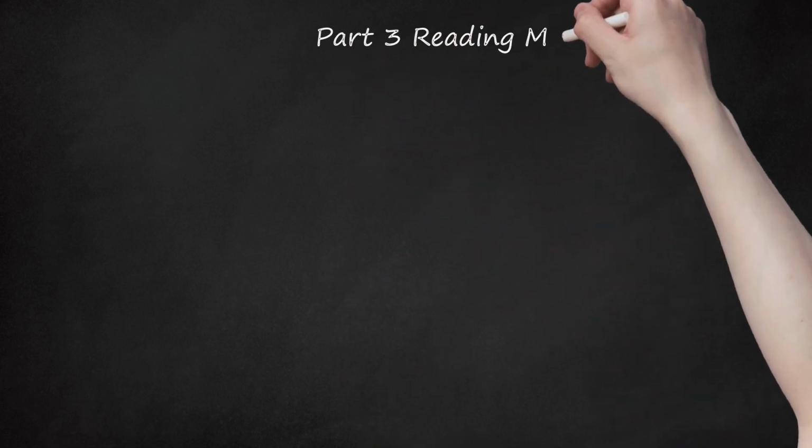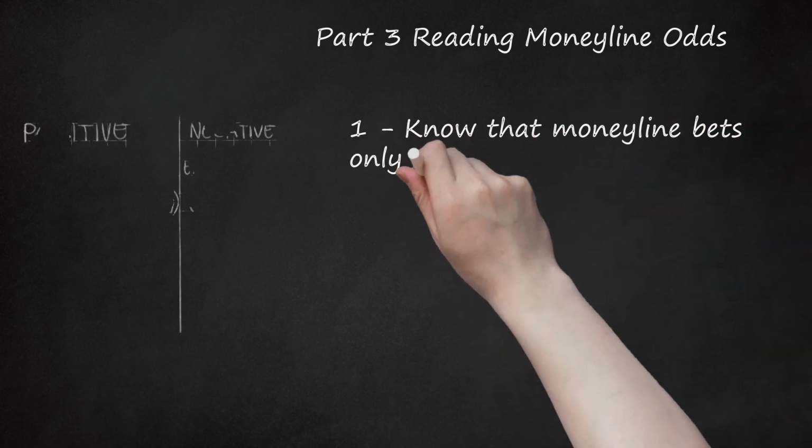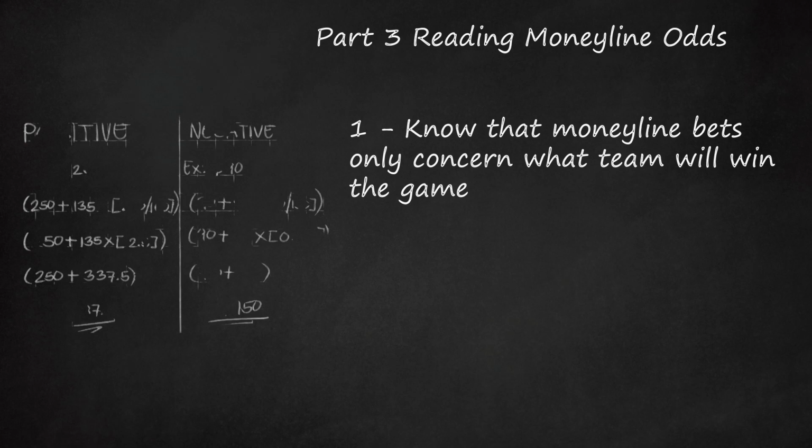Part 3: Reading Moneyline odds. 1. Know that Moneyline bets only concern what team will win the game. Odds are presented as a positive or negative number next to the team's name. A negative number means the team is favored to win, while a positive number indicates that they are the underdog.